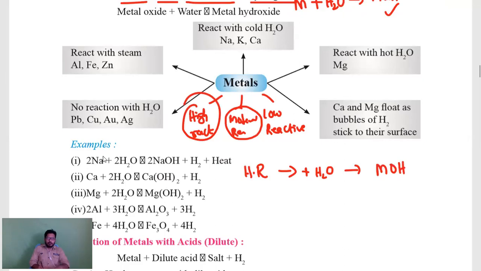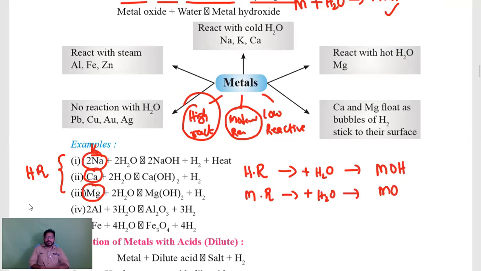Example: sodium, potassium, calcium, magnesium, etc. And coming to moderate reactive metals, if they combine with water, they will form metal oxides. That's it. Example: aluminum, iron, zinc, etc.